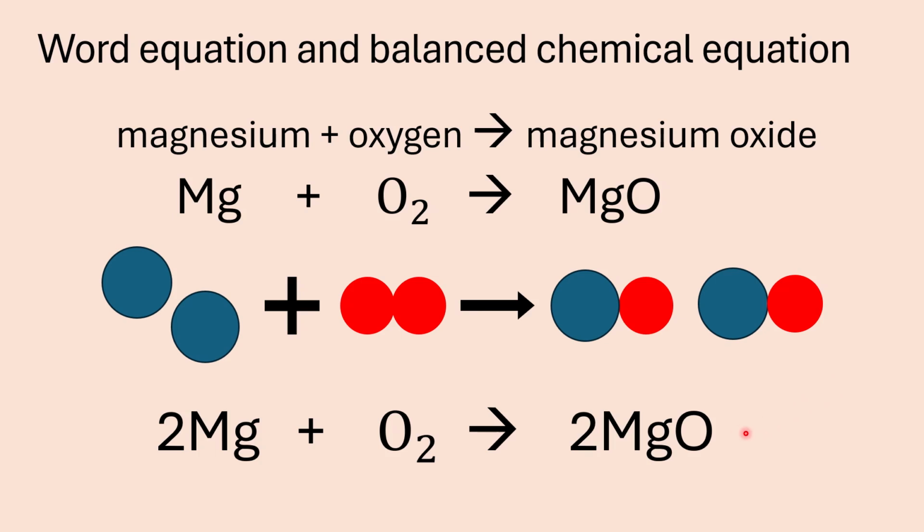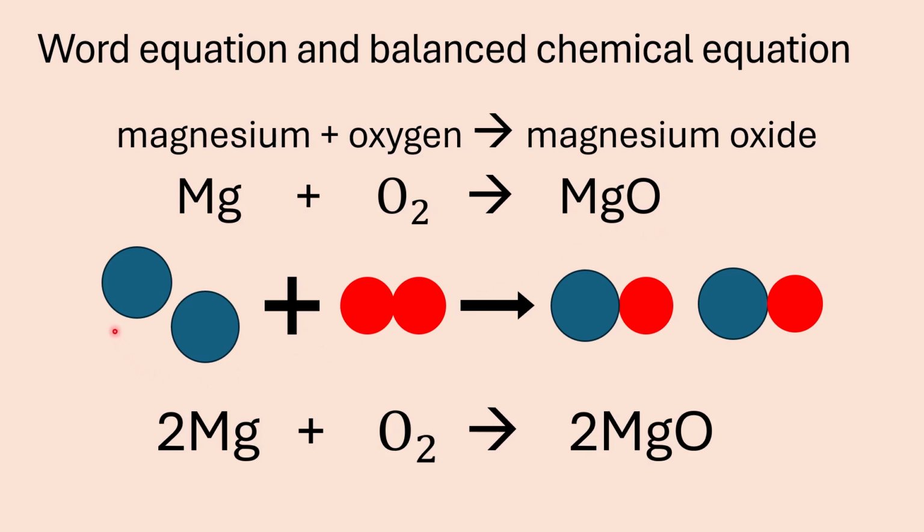Now, you have done a lesson on the balancing of equations, so I'm not going to go into the balancing here, but the word equation is magnesium plus oxygen to form magnesium oxide. The symbol for magnesium is Mg, the symbol for oxygen is O2. The arrow indicates the chemical reaction or the chemical change to form MgO. That is the correct chemical formula for magnesium oxide. Just MgO, and make sure the letter O is a capital letter.